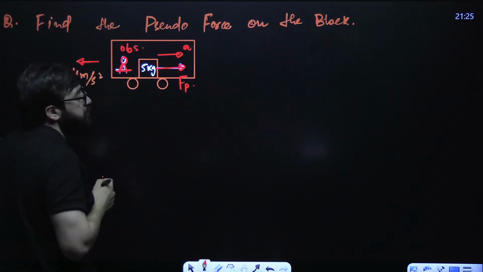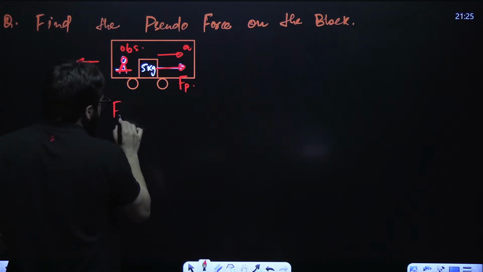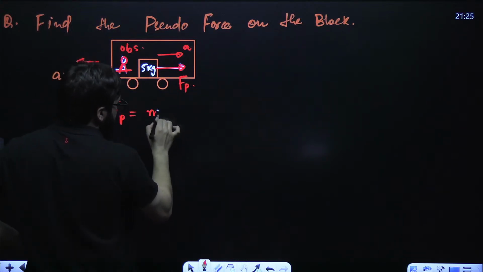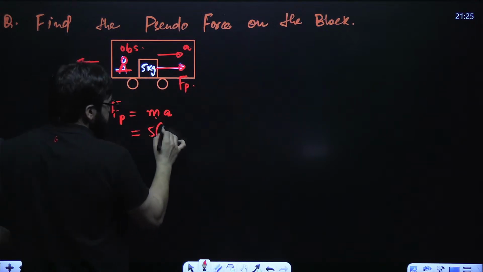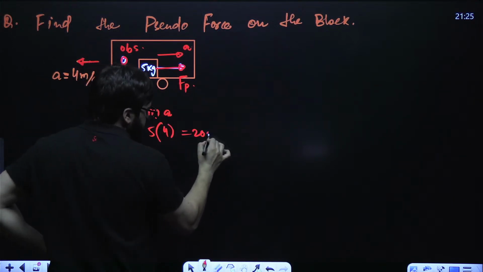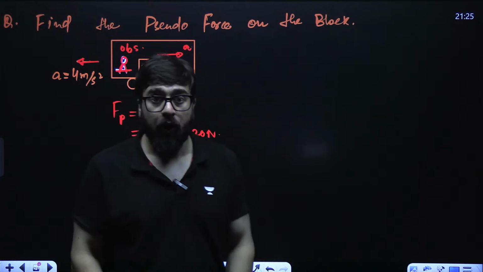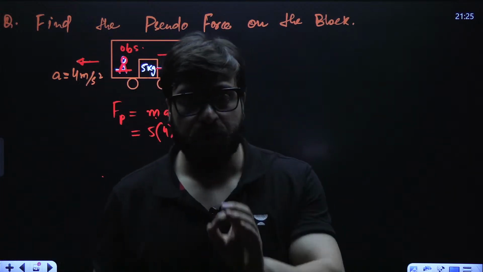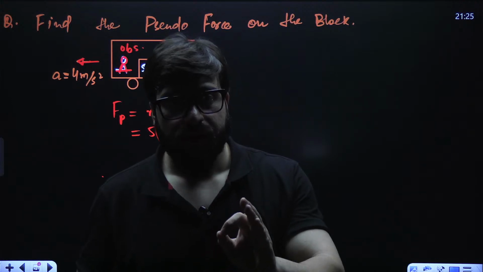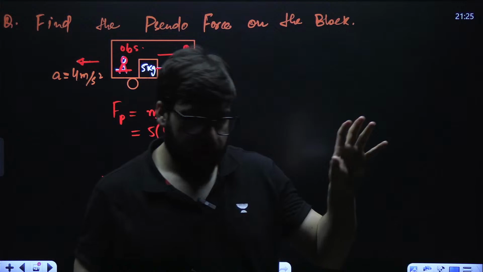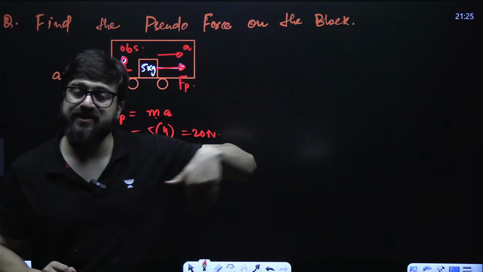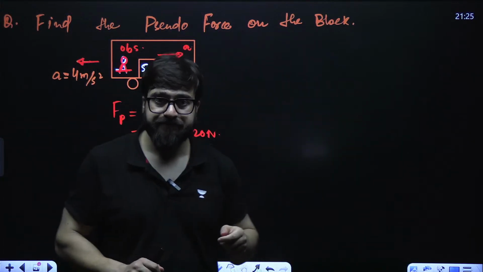FP is mass into acceleration. The mass is 5 and the acceleration is 4, so that is 20 Newton. Always remember, whatever the direction of acceleration of the observer, on the block the acceleration will be opposite to that.